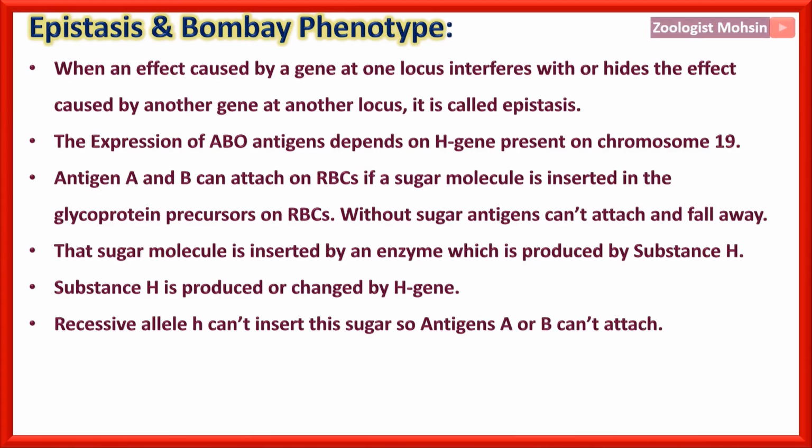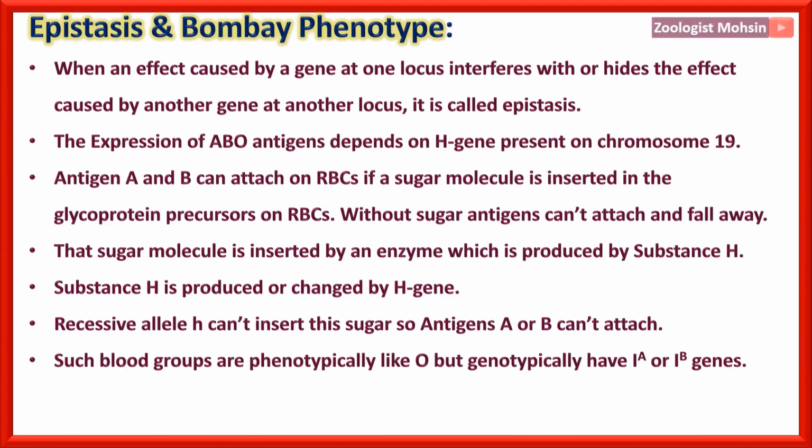Recessive allele h cannot insert this sugar, so antigens A or B cannot attach, and such blood groups are phenotypically like O because they do not have antigen A or antigen B on the RBCs, but genotypically have IA or IB genes, and such unique organisms are termed as Bombay phenotypes.